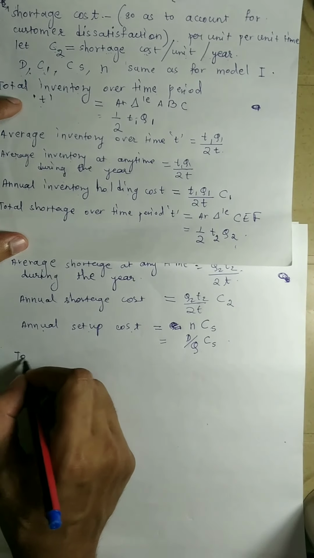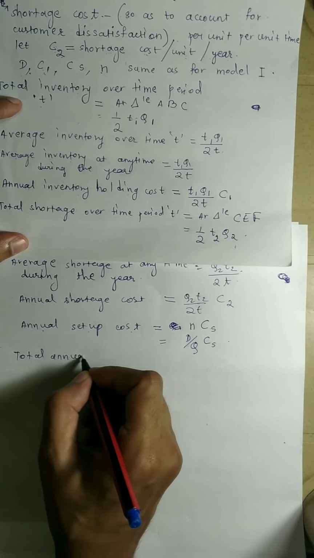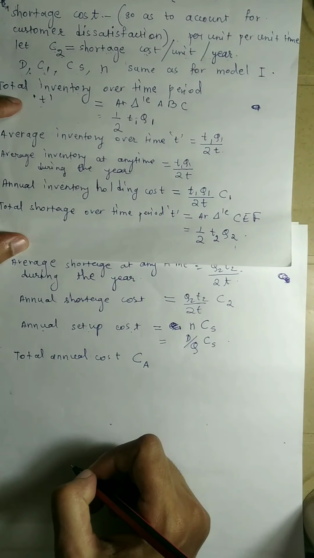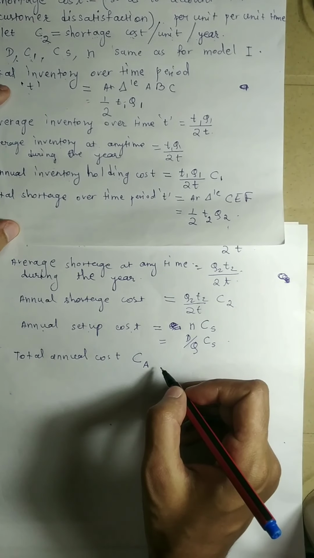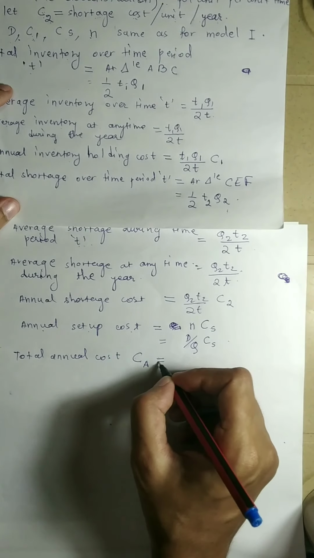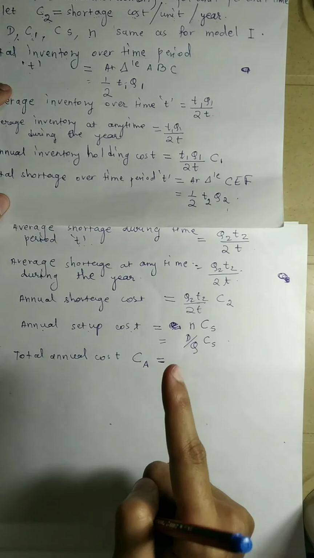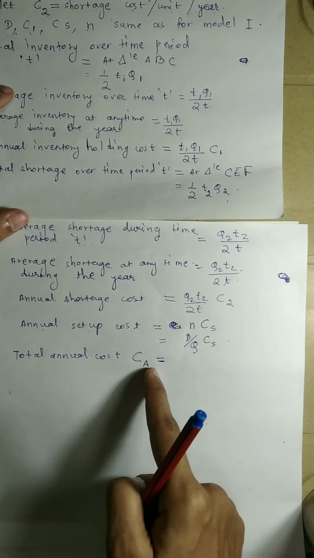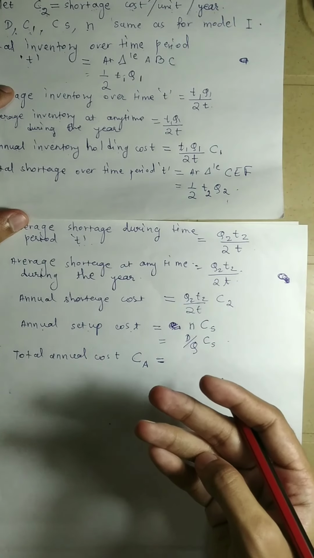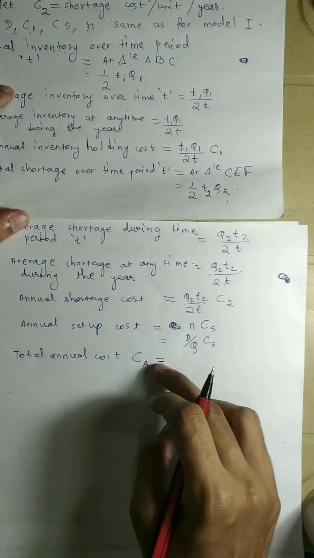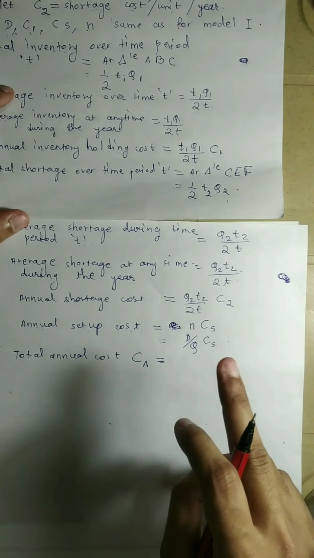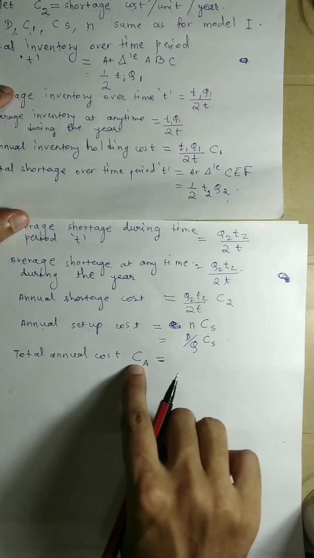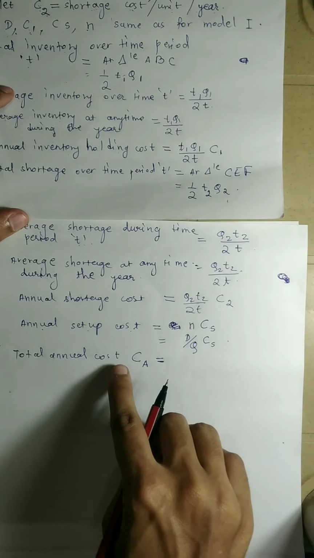Next is the total annual cost, that is CA. Previously for model 1, to find the total annual cost we had to add only the holding cost and the setup cost, but in this case we will also have to add the shortage cost. So a total of three different costs we will have to add in order to obtain the total annual cost.